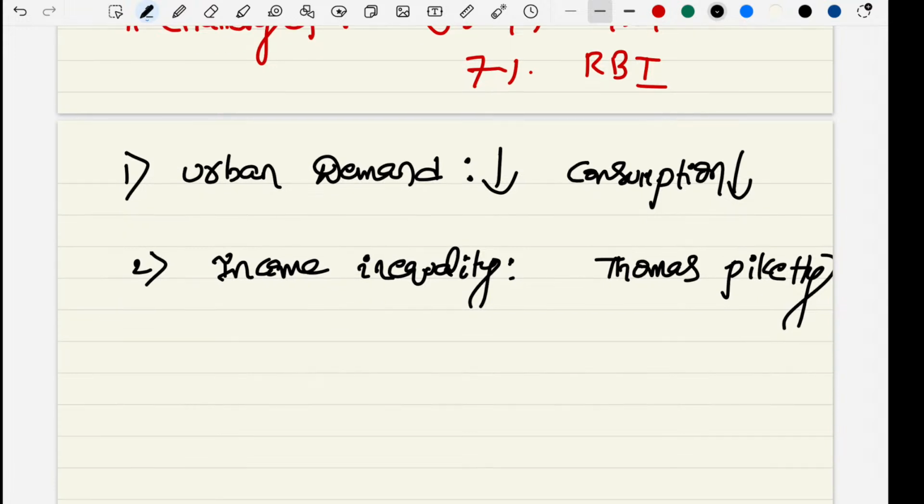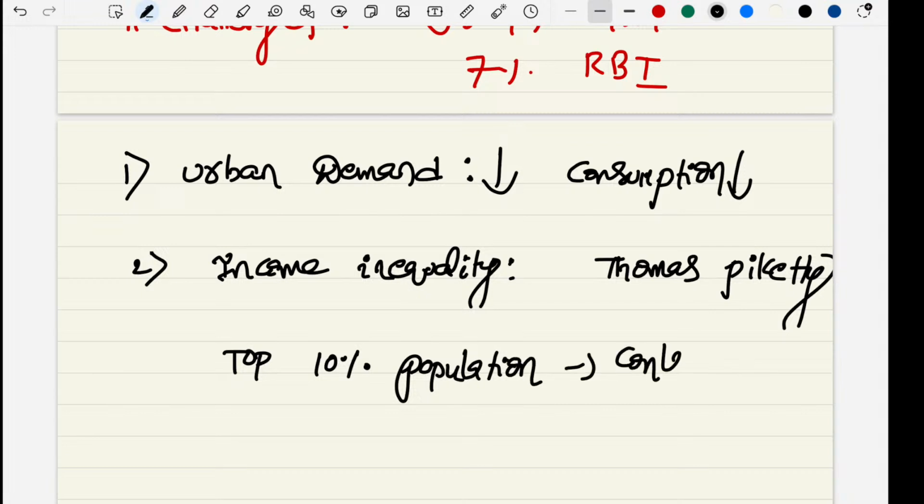He's talking about national wealth. India's top 10% population controls the entire national wealth by how much percentage? 55 to 60%.